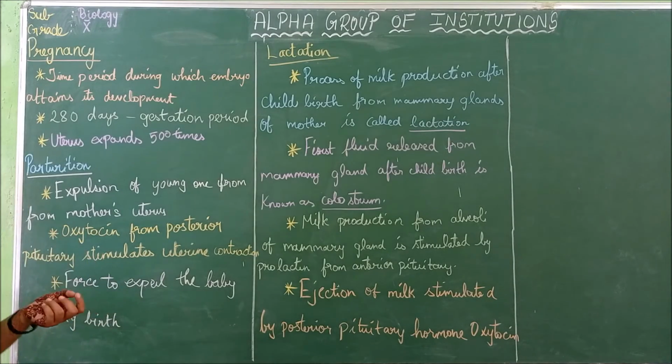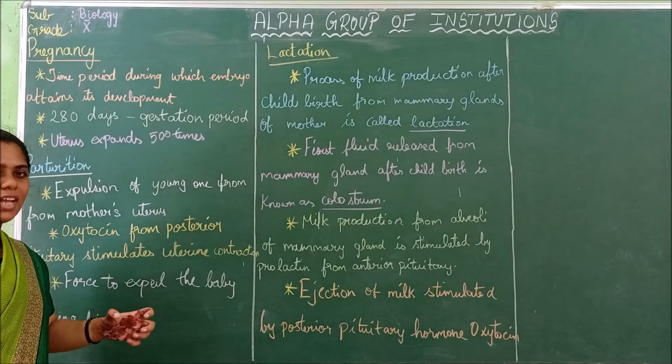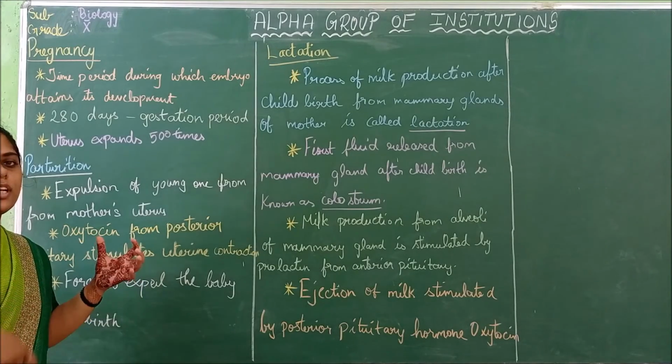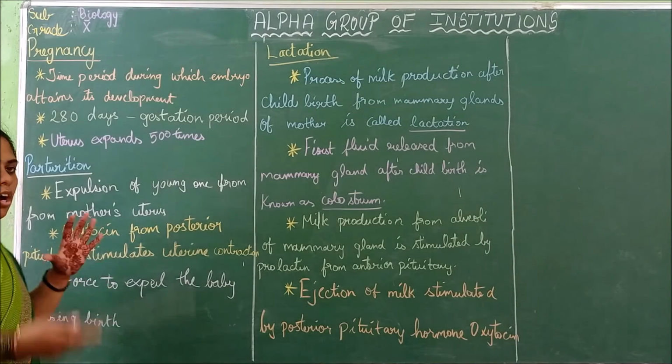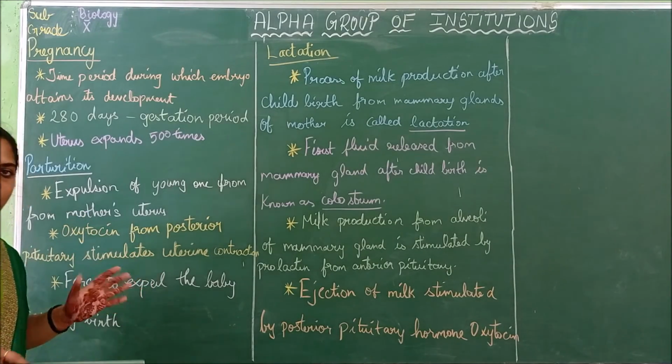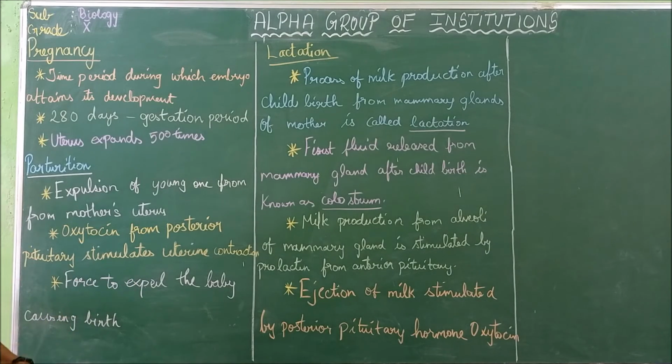Oxytocin, a hormone from the posterior pituitary gland, is let out. It contracts the uterus so that the baby comes out, a force to expel the baby, causing birth. The baby comes out. So this comes under parturition.